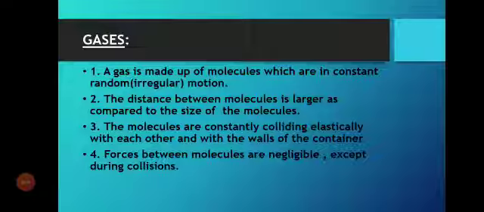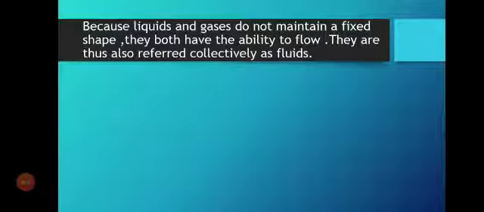The gas molecules exert a pressure on the walls of the container. Why? Because they move freely and randomly, in irregular motion. That's why they exert a pressure on the wall of the container. The force between the molecules is negligible except during collisions. Clear? We are not considering the force between the molecules except when they are in collision; otherwise we are not considering the force between the gas molecules.